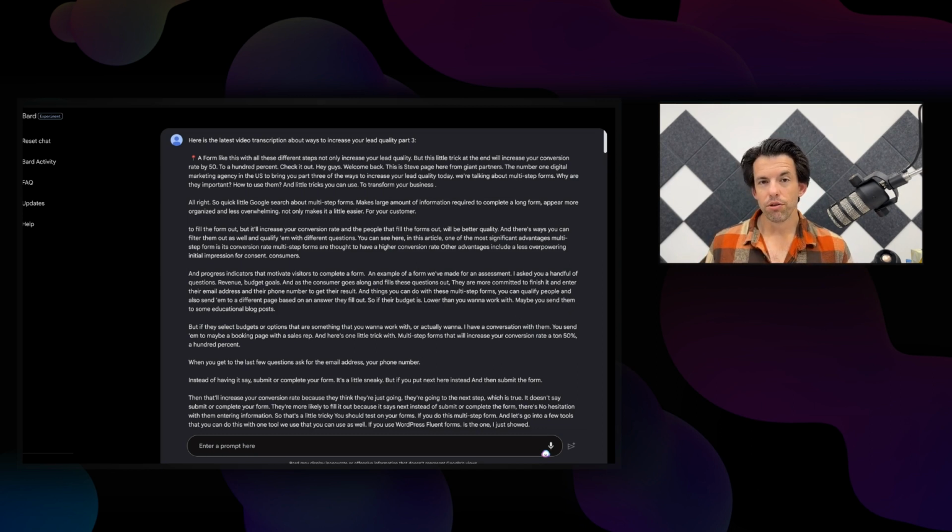Today's example, we're going to go through each platform, how they work, and we're going to see their outputs based on a workflow. So today's workflow is a transcription from a YouTube video, and then we're going to see what the results are and compare the three platforms. So the first thing we did for this is we dropped the transcription into each platform. So you can see here Google Bard's interface, drop the transcription in.